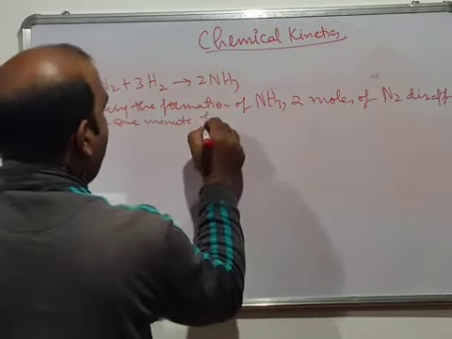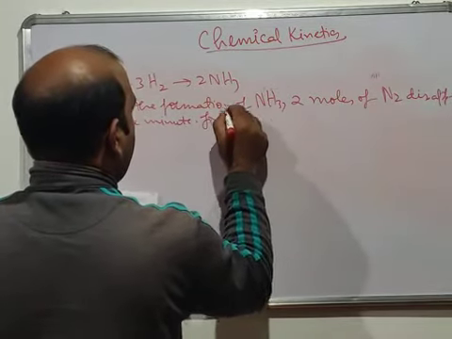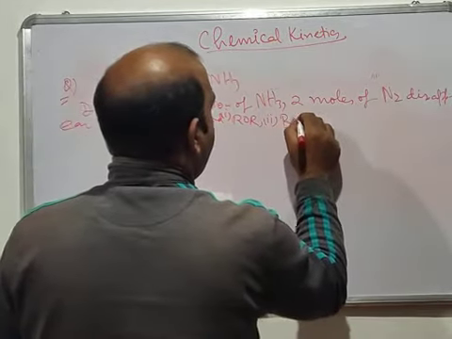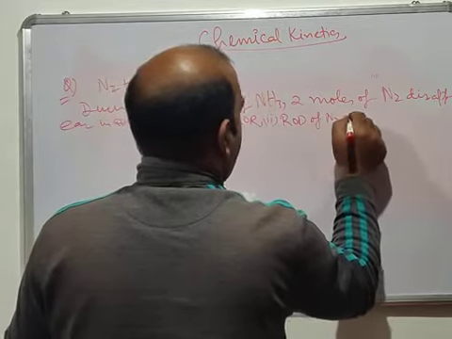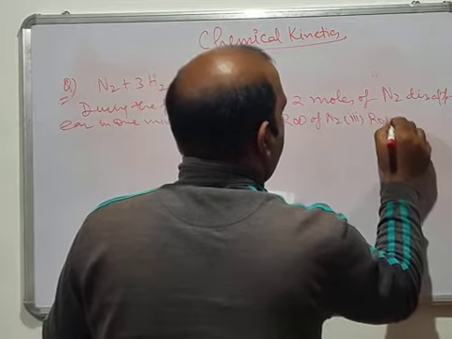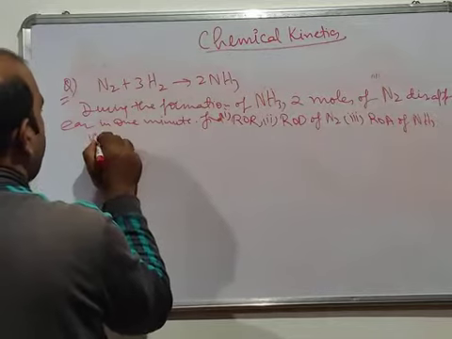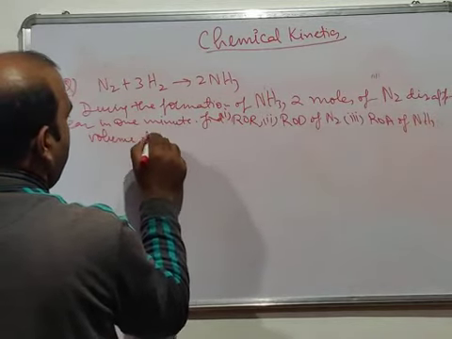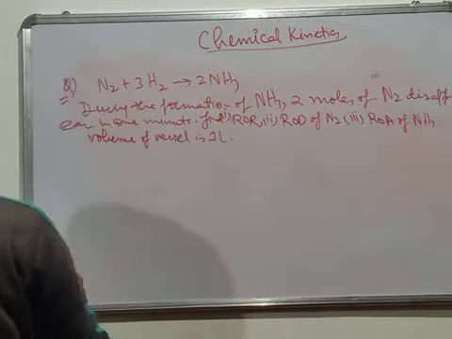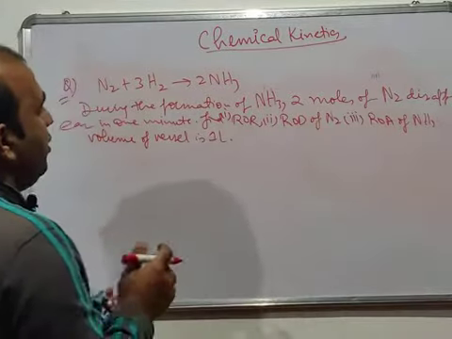Now we have to find, first, the rate of reaction. Second, we have to find ROD, that's the rate of disappearance of N2. And third, we have to find the rate of appearance of NH3. It has also given the volume of the vessel in which this reaction is carried out. Volume of vessel is 1 liter.